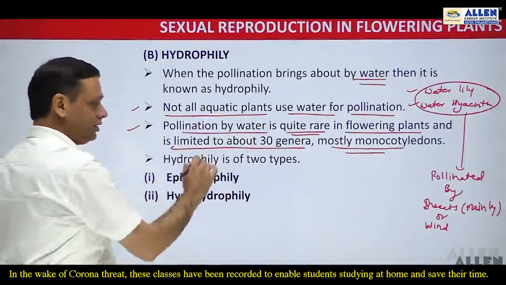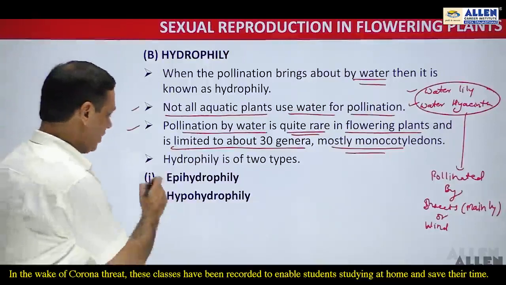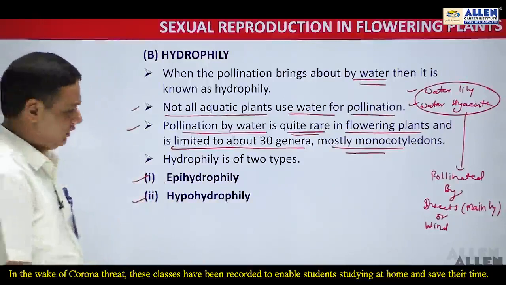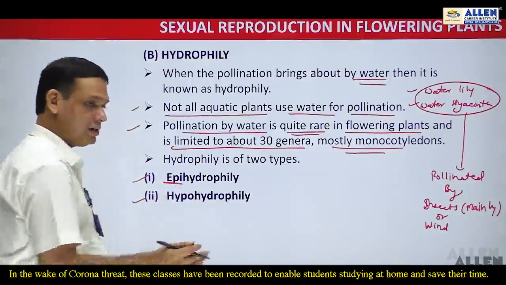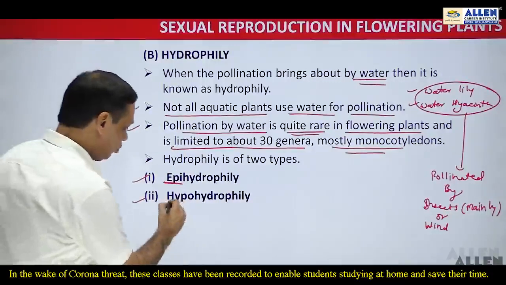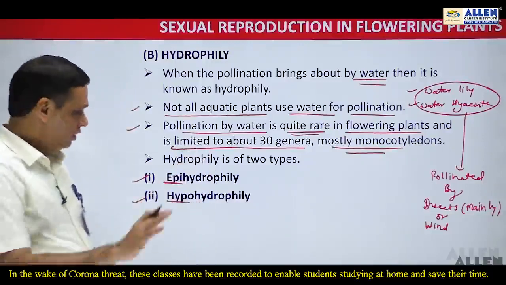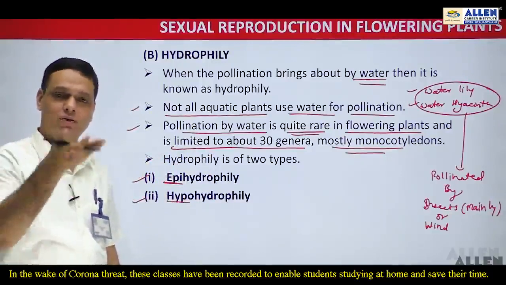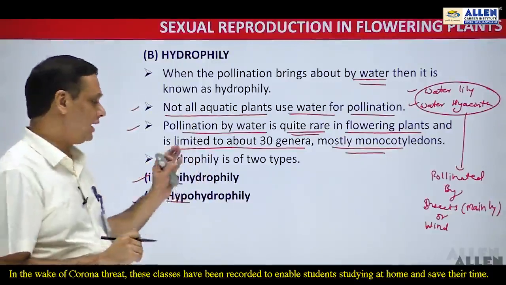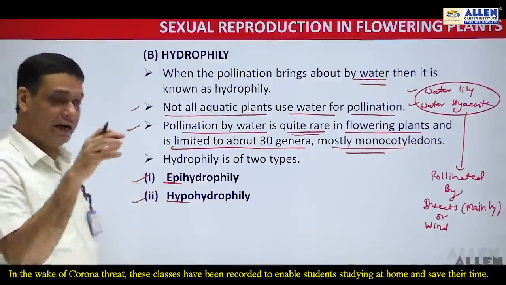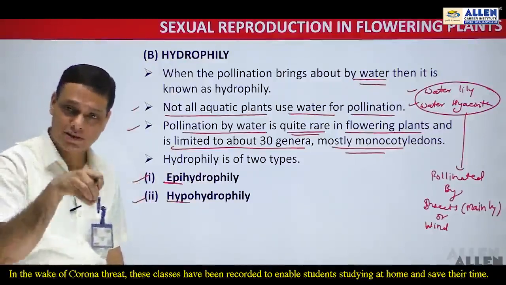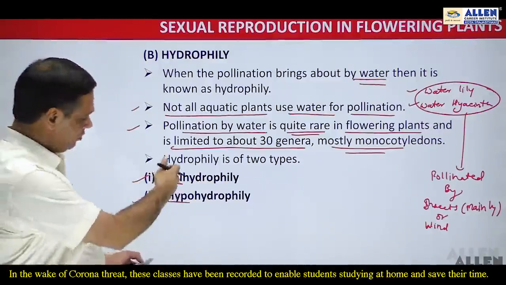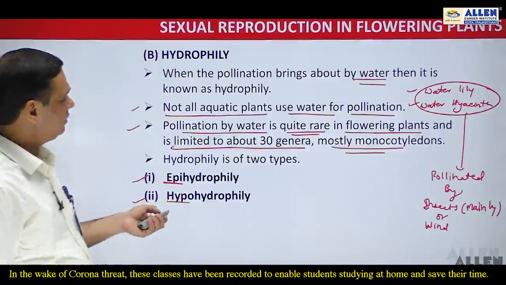Now hydrophily is of two types: epihydrophily and hypohydrophily. Here epi means above or at the surface, and hypo means below the surface. If pollination occurs on or above the surface of the water, it is known as epihydrophily, and if pollination occurs inside the water, it is known as hypohydrophily. Now we will discuss both types in detail.